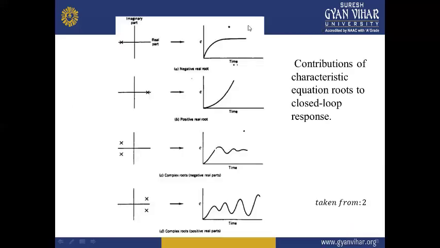Negative part. The negative part will contribute towards the stability, but with some oscillations.